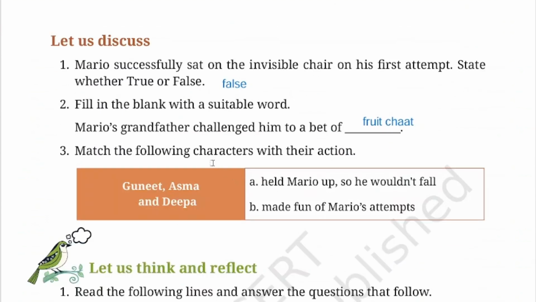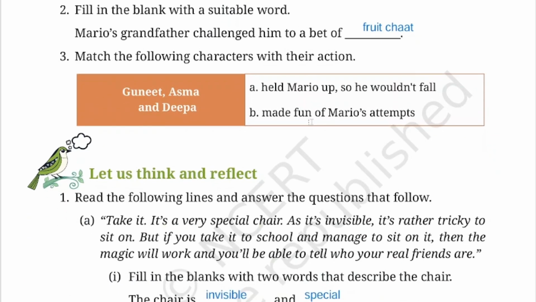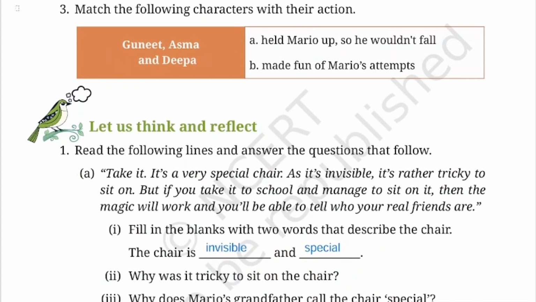Let us discuss. First one is, Mario successfully sat on the invisible chair on his first attempt. It is false, because many times he fell down, isn't it? The friends were laughing at him. So sat on his first attempt is false. Mario's grandfather challenged him to a bet of a fruit chart. Okay, the bet was for a fruit chart.